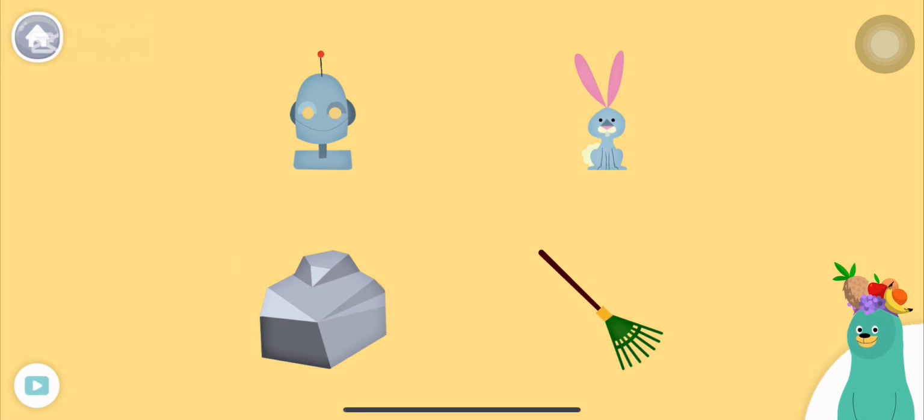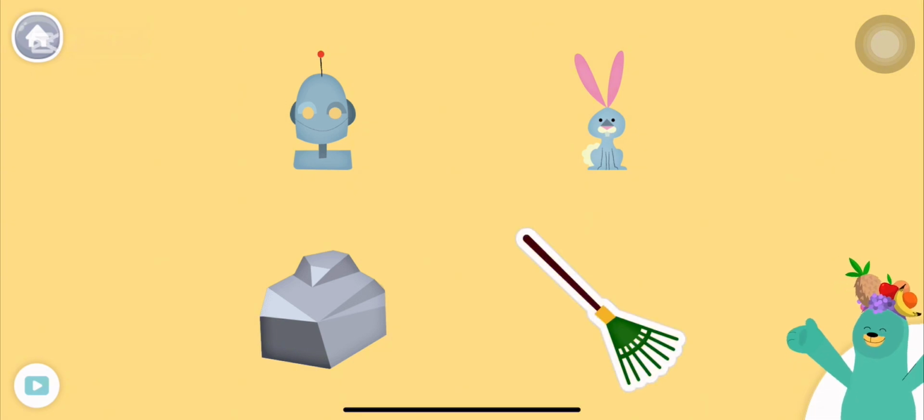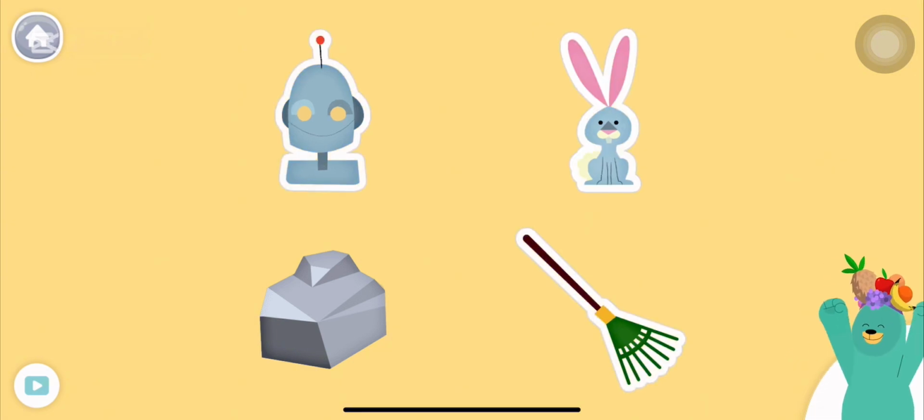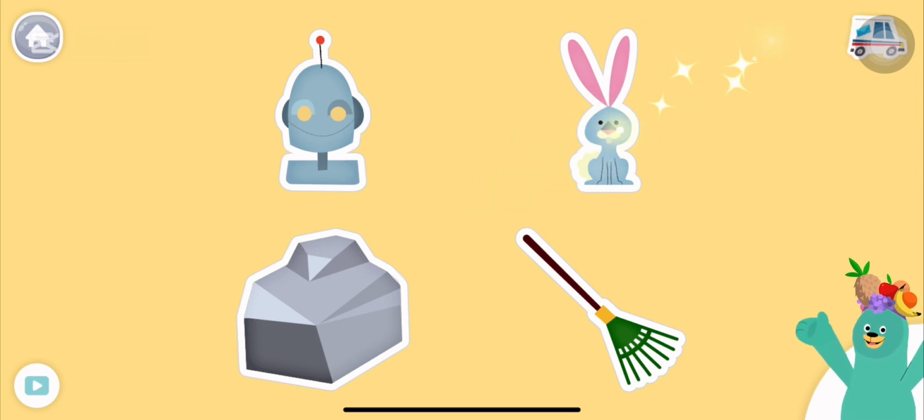All of these things start with the R sound. Tap them all and listen to the R sound at the beginning. Rake, rabbit, robot, rock. Good work!